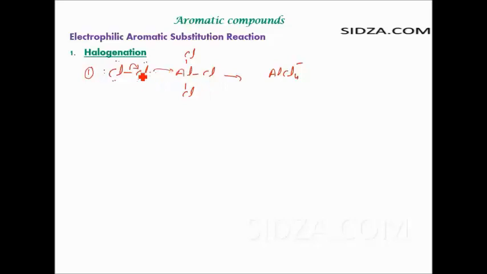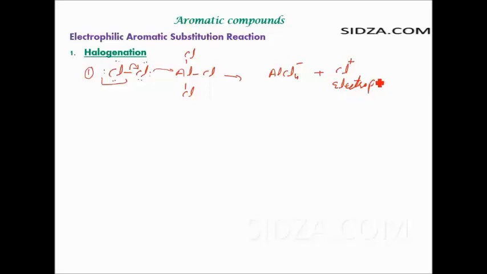Cl negative comes off from the Cl2, and you also get the Cl positive. This chlorine is now the Cl positive. So you get the AlCl4 negative and the Cl positive. This is the first step, the generation of an electrophile. This is the first step in the halogenation.